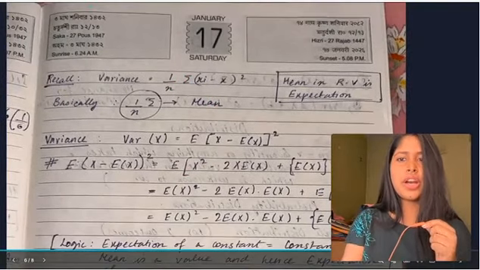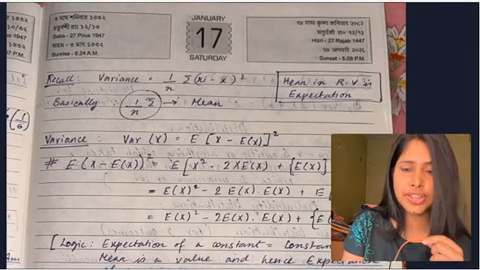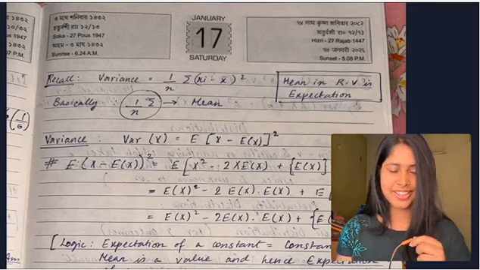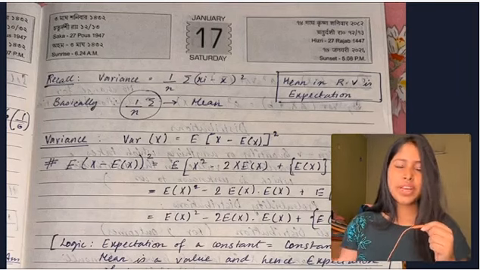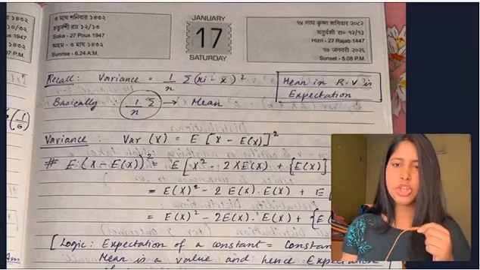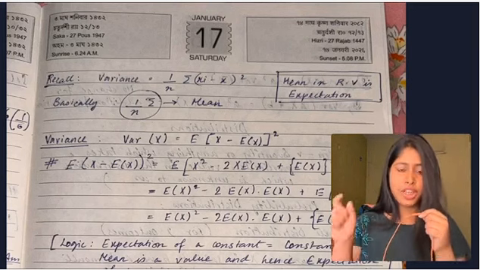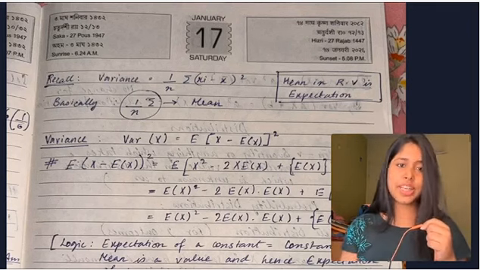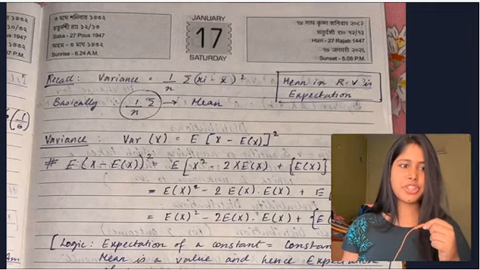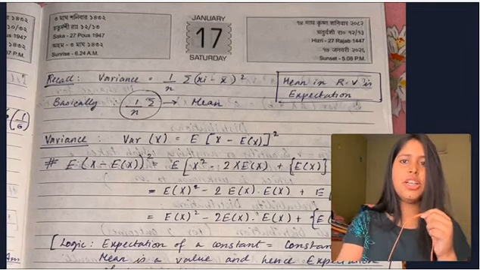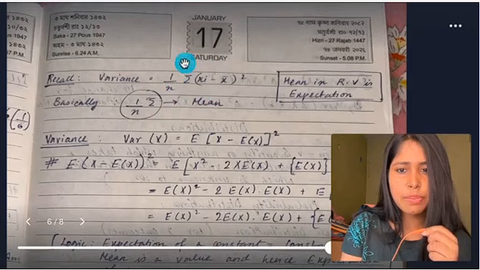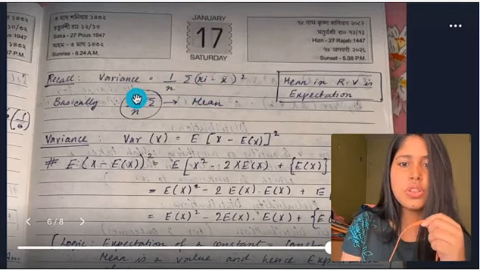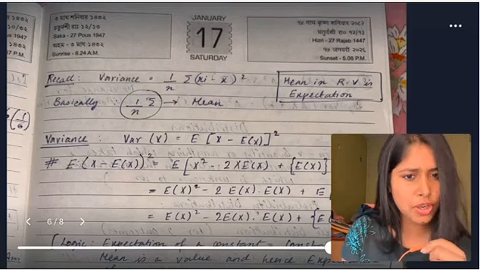Yes, so here we are coming to the variance. Now you remember variance, right? Like how we learned in our descriptive statistics. Variance is equal to 1 by n summation of (xi minus x bar) whole squared. What was x bar? X bar was the mean. And what is the mean in a random variable? It is the expectation, right? Basically, here 1 by n into summation is what? The mean, right?